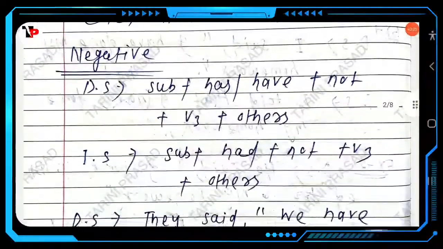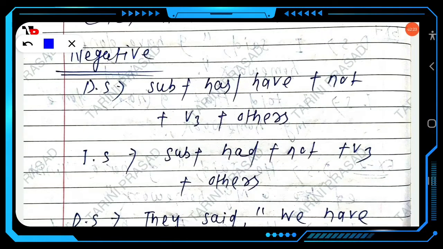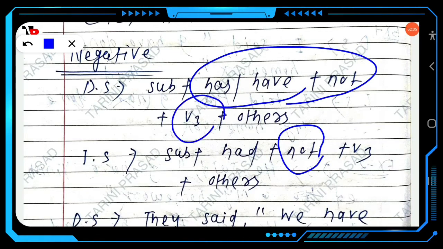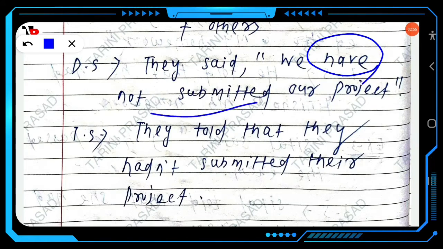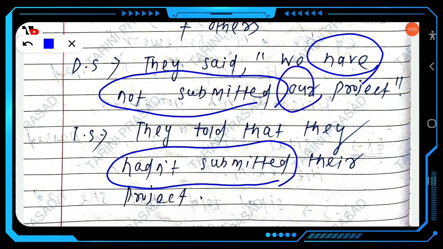Next we come to the negative. We add only not here, and the same procedure is followed as in the affirmative. The structure of the negative is subject plus has or have plus not plus V3 plus other. In indirect speech it becomes subject plus had plus not plus V3 plus other. Look at this example. They said, "We have not submitted our project." They told that they had not submitted their project. Here the present perfect negative is changed into past perfect, had not submitted, and our is changed into their.